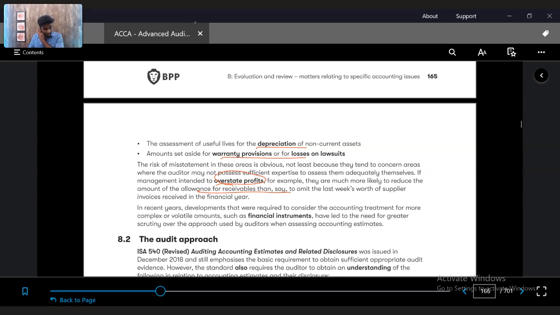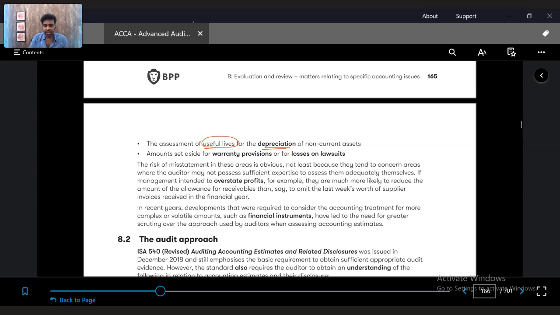Further, in terms of the estimations, the management may also look to manipulate the financial statements. A simple example is manipulating the useful life in terms of depreciation. Let's say the profits are very low for the company. What the management would do is increase the useful life.